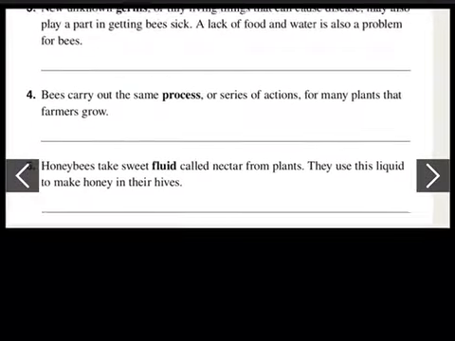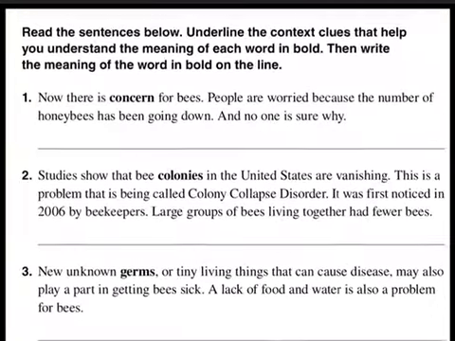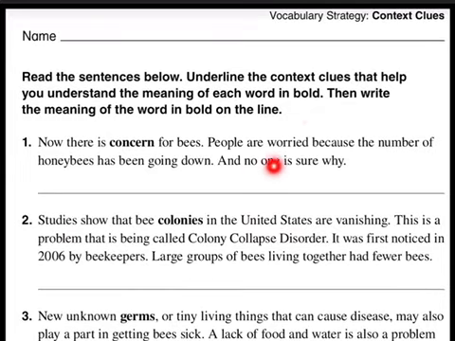On page 287, you are asked to underline the context clues. So we're supposed to find the context clues that will help us find the meaning of the word that is in bold. These are the words in bold, the ones that are darker.